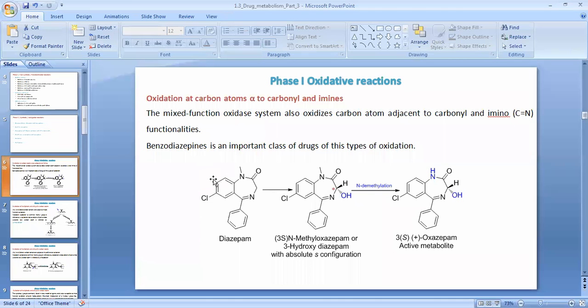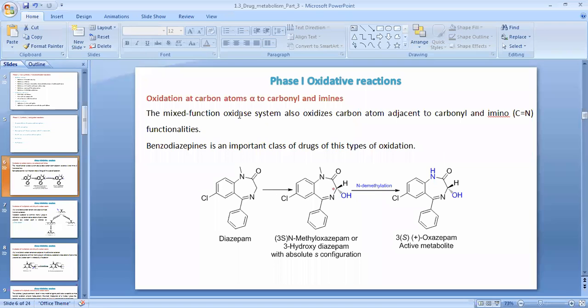The metabolism of this type of ring is happening in a different way. Now the remaining ring is metabolized in a different way, and the metabolism of this carbon atom, because this carbon atom is alpha to the carbonyl functional group and imine group, that's why it is metabolized by the same oxidation only, but the pathway or the process is different for the metabolism of this type of functional group.